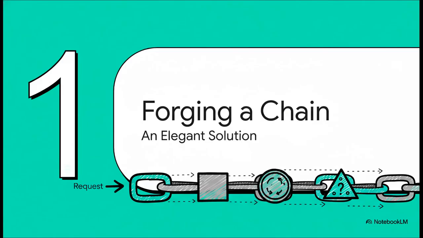Well, the elegant solution is to stop playing traffic cop. Seriously. Instead of you routing the request, you forge a chain of potential handlers, and you let the request find its own way. It just gets passed from one link to the next until it finds a home.